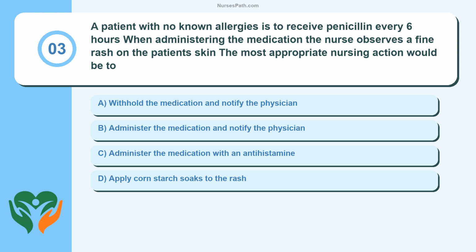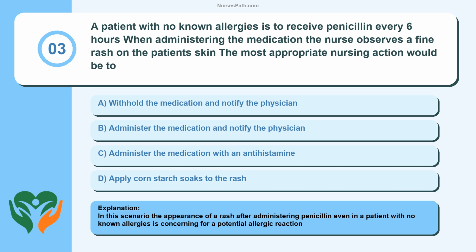Question 3. A patient with no known allergies is to receive penicillin every 6 hours. When administering the medication, the nurse observes a fine rash on the patient's skin. The most appropriate nursing action would be to: A. Withhold the medication and notify the physician. B. Administer the medication and notify the physician. C. Administer the medication with an antihistamine. D. Apply cornstarch soaks to the rash. In this scenario, the appearance of a rash after administering penicillin, even in a patient with no known allergies, is concerning for a potential allergic reaction.